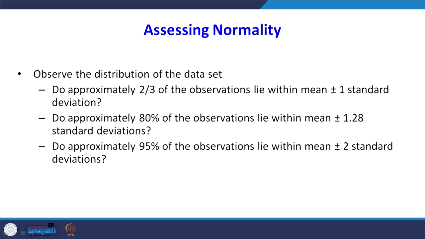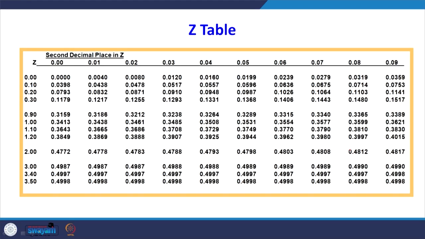Do approximately 80% of the observations lie within plus or minus 1.28 standard deviations, or do approximately 95% of the observations lie within the mean plus or minus 2 standard deviations? This is the Z table. In the previous table, Z started from 0, it is not starting from minus infinity.